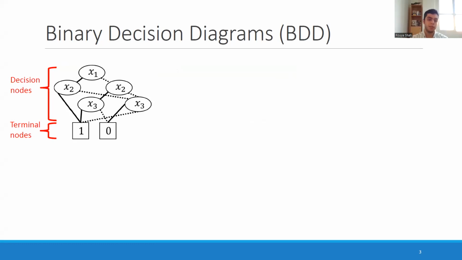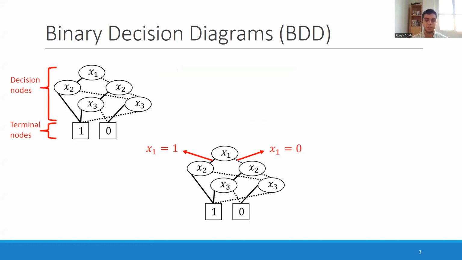In terms of the components, the nodes are divided into two groups. We have terminal nodes, which are the leaves, and the rest are called decision nodes. Each decision node is labeled with a feature and has two outgoing edges, one corresponding to the value of 1 for that feature and the other one corresponding to the value of 0.